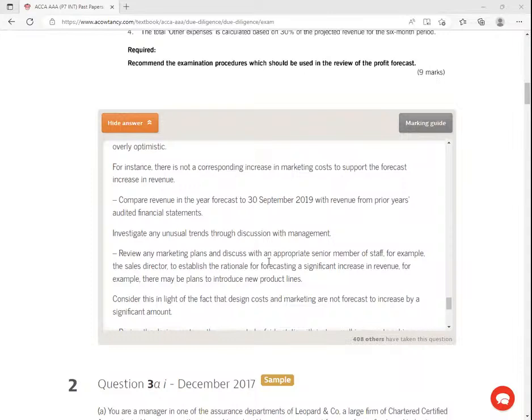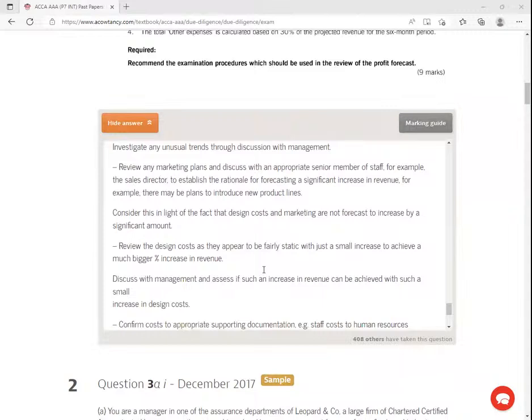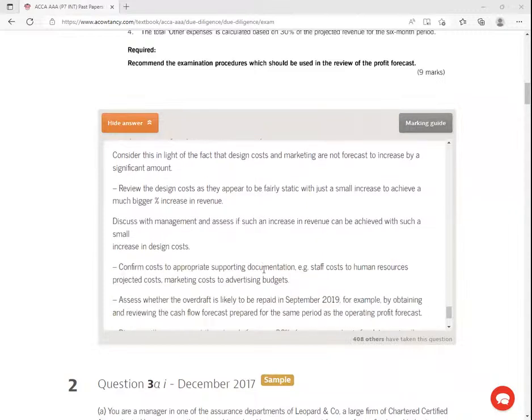For example, there may be plans to introduce new products. Consider this in light of the fact that design costs and marketing are not forecast to increase. These are something that you can easily see. Confirm costs to appropriate supporting documentation. So ask for vouchers, right? Ask in these cases, ladies and gentlemen, especially the historical ones, whether we have the payroll. Trace them even to the bank statements, right?